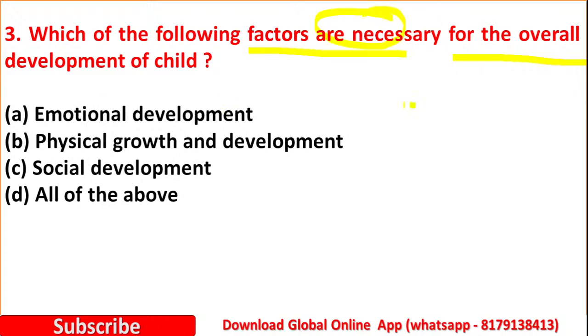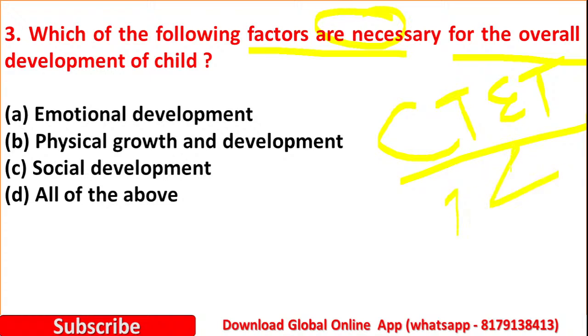Yes, these types of questions arise every year in the CTET examination, Central Teacher Eligibility Test. In both paper 1 and paper 2, we can see these types of MCQs.